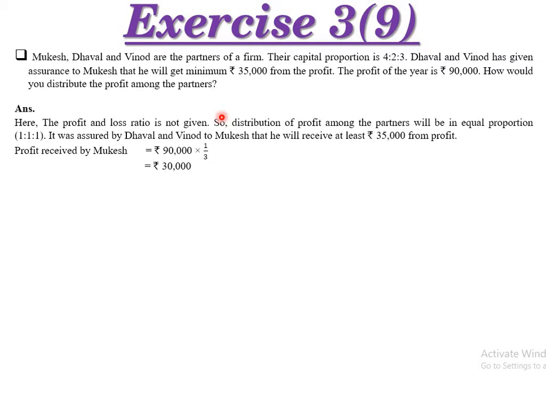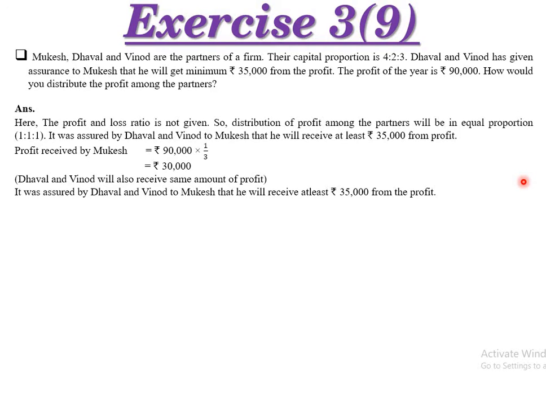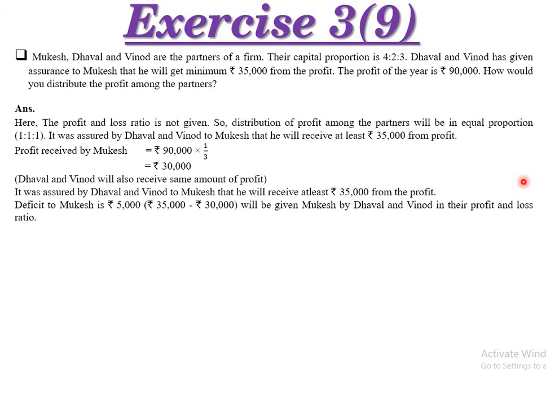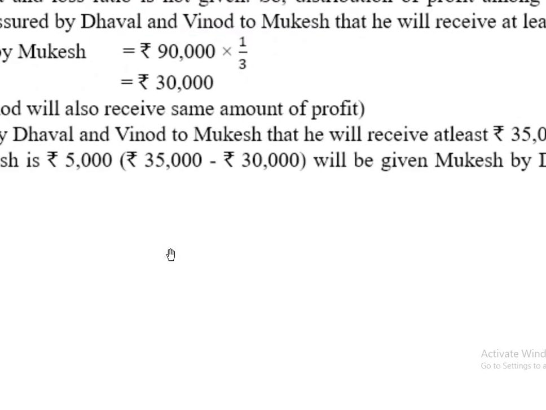Now assurance is given by Dhaval and Vinod to Mukesh that he will receive 35,000. Here Mukesh received 30,000. So another 5,000 will be given by the two partners, that is Dhaval and Vinod. How? Dhaval and Vinod will also receive the same amount of profit because on the basis of 1:1:1. So it was assured that he will receive at least rupees 35,000 from the profit, and he is not receiving. So deficit to Mukesh is rupees 5,000. This 35,000 which he will receive, and he received 30,000. So amount of the difference, that is 5,000.